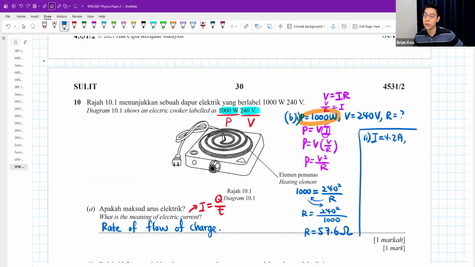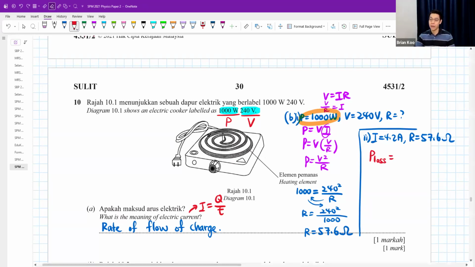So far, we know the resistance is 57.6 ohm. That's what we calculated. What this question is trying to ask is, can you find the power loss at the heating element? The resistance wire is your heating element.